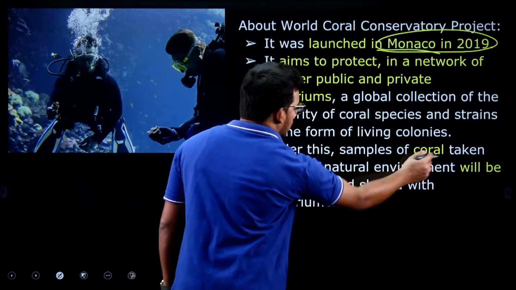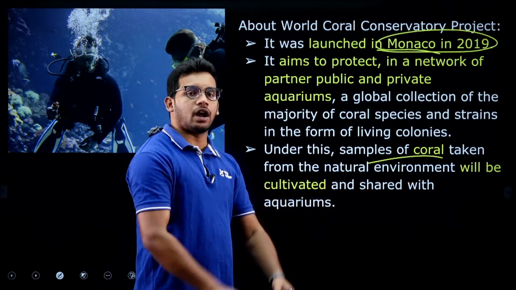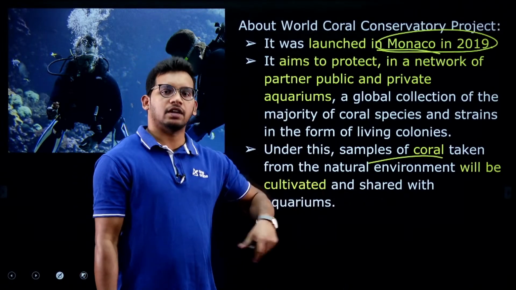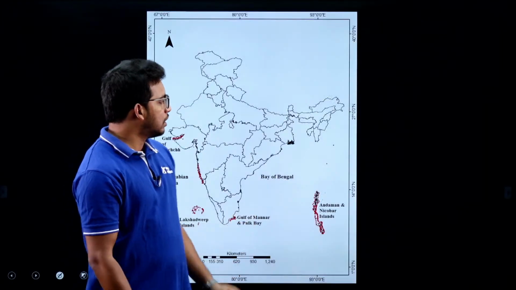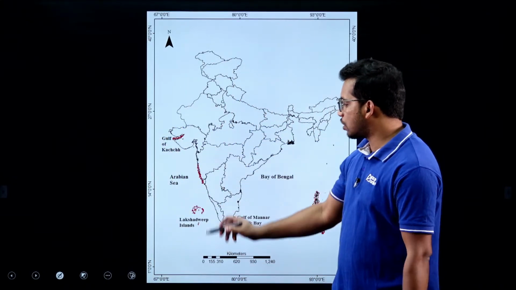So samples of corals are taken from other regions and then calcium carbonate is added, and then they are artificially creating the conditions which are suitable for coral in that particular area, and they are growing it, right. Simple article.